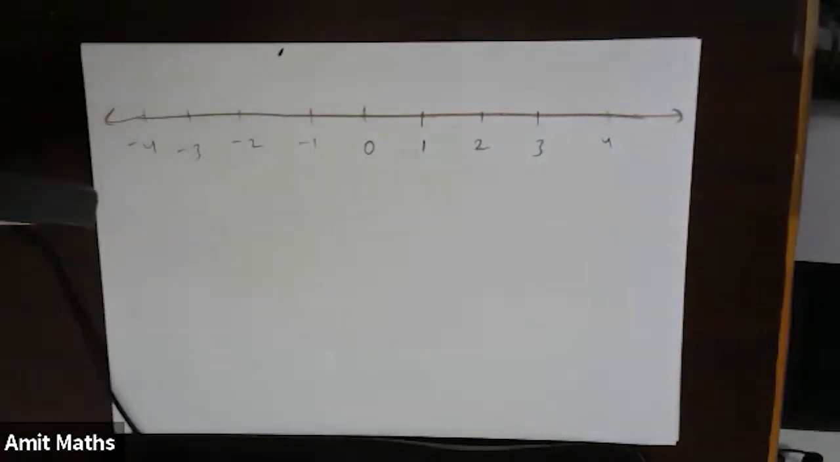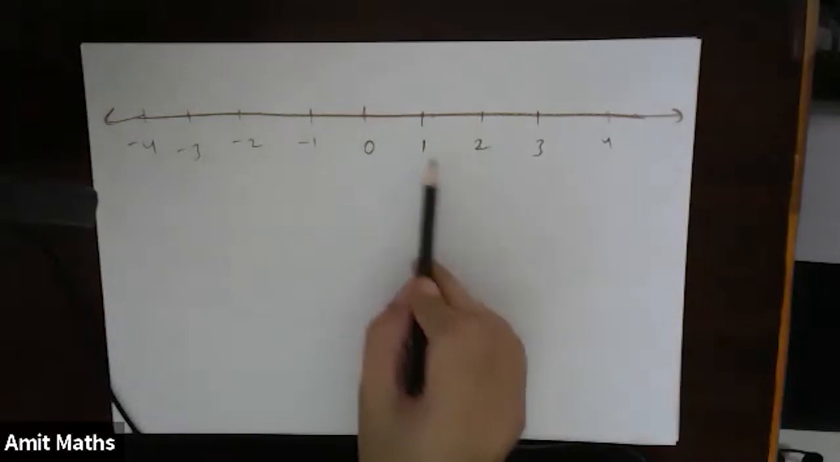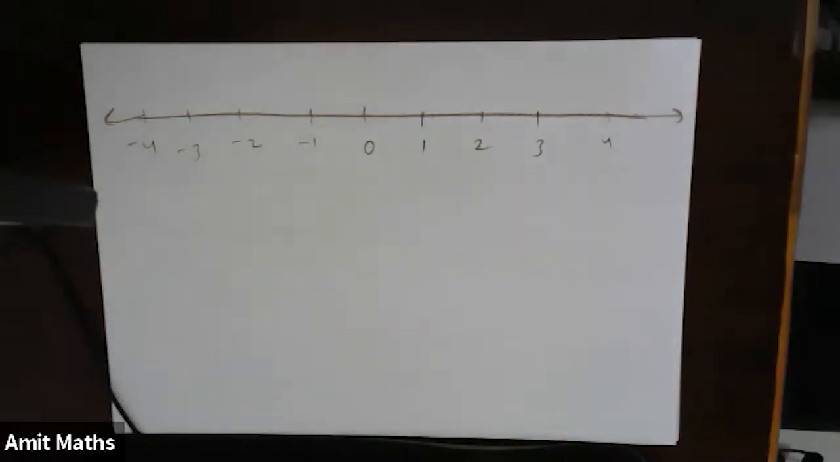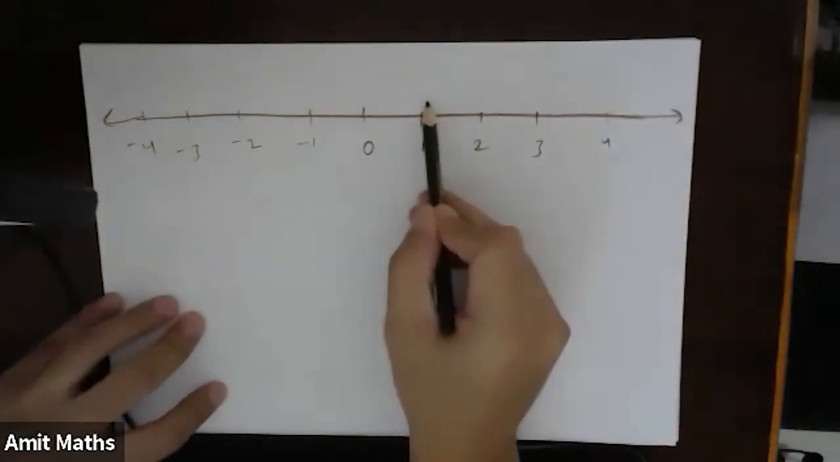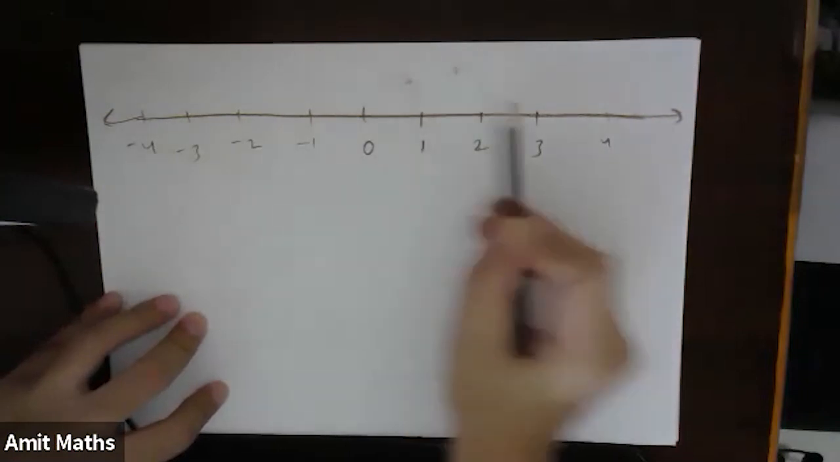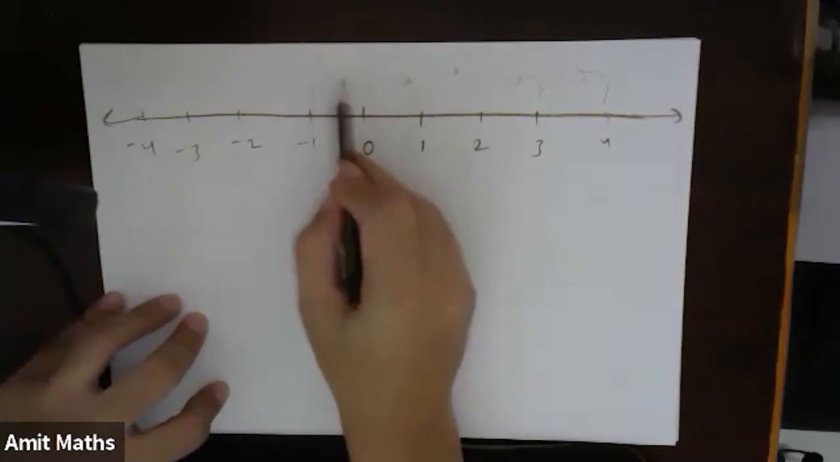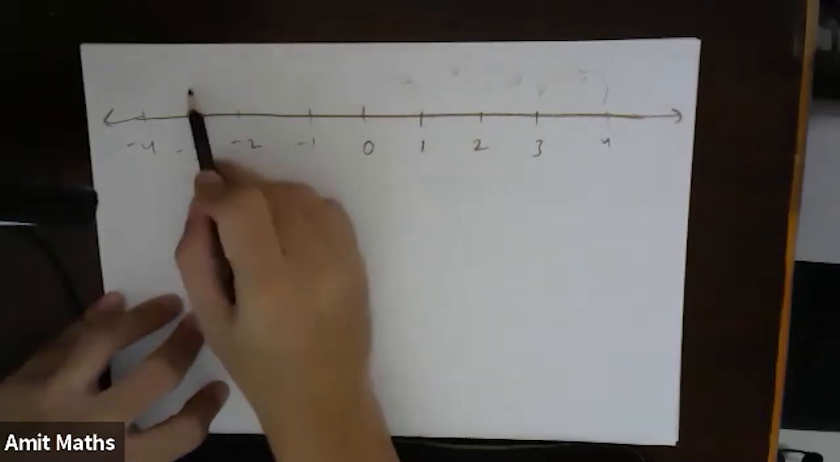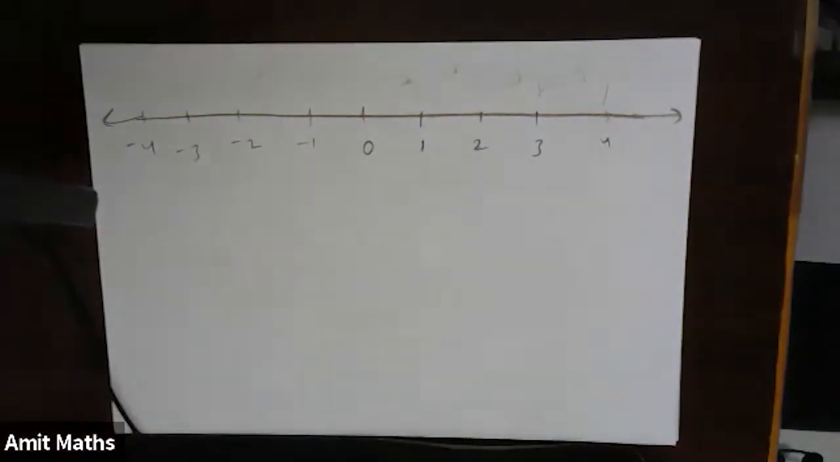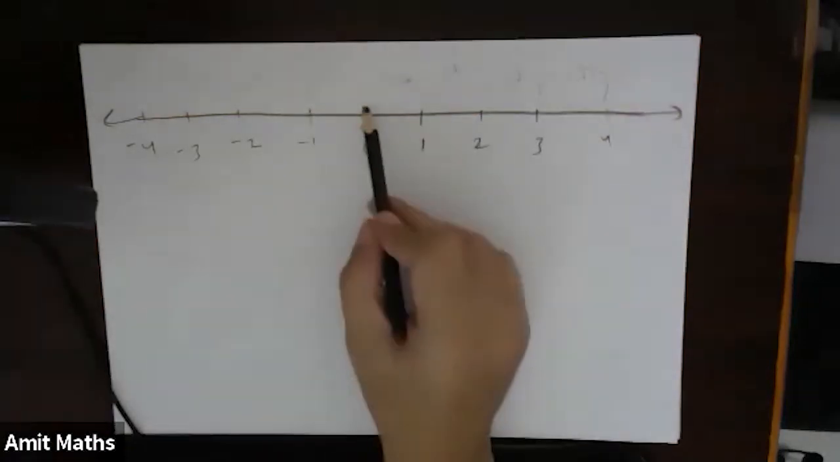Now I will say, sir, we have discussed these points when we are jumping by 1. Every time I'm jumping by 1, every number by 1. Here I'm also jumping by 1, and so on. What happens if I do not make a jump of 1? What happens if I make a jump of half?